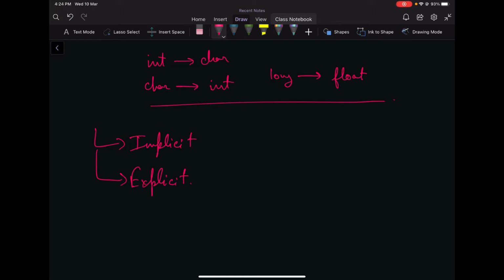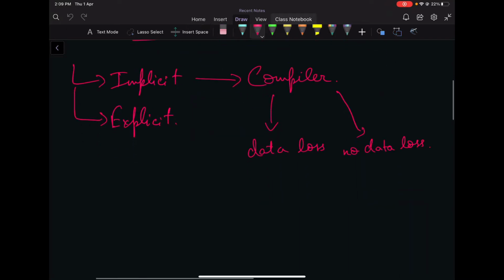Let's discuss implicit conversion. Implicit conversion is the conversion that is done by the compiler itself. This is done automatically by the compiler. The compiler automatically converts one data type to another data type. In this case, there can be a data loss, or there can be no data loss.